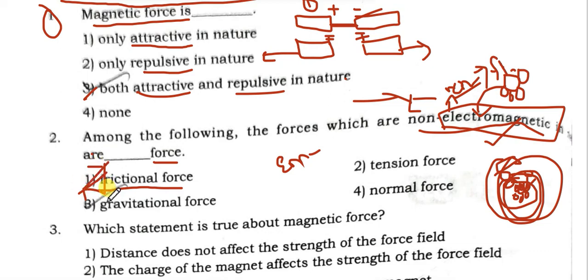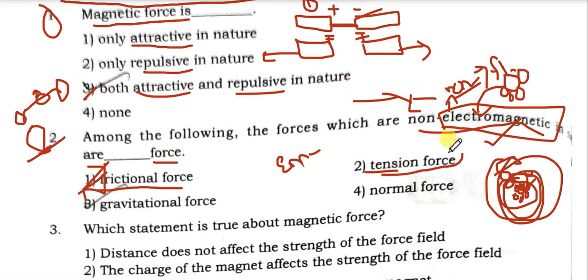First, frictional force. Frictional force is a contact force because an object is on the ground, it touches the ground. So frictional force is a contact force. Tension force. Suppose a string is pulled by two objects, then in the middle there happens tension. So this is also a contact force. Normal force is the force perpendicular to the ground, on an object perpendicular to the ground. This is known as normal force.